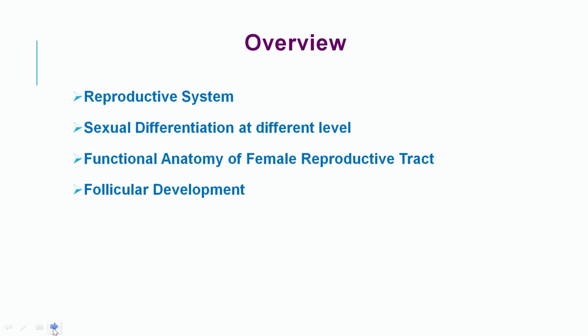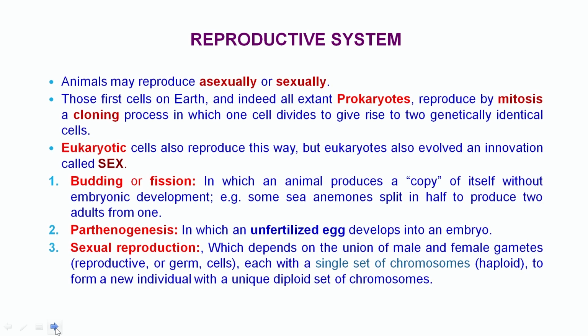Today we will be starting a new topic, that is reproductive physiology, and we will be covering female reproduction. In this topic we will cover the reproductive system, sexual differentiation at different levels, functional anatomy of the female reproductive tract and follicular development. So let's start with the reproductive system.